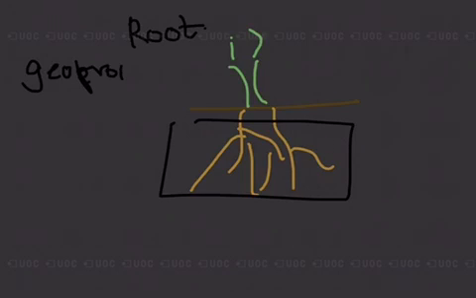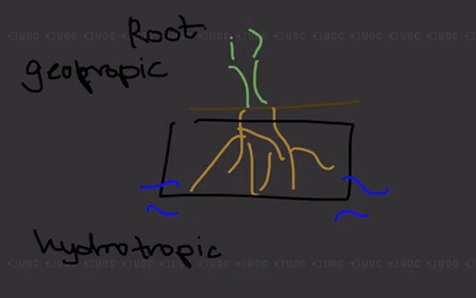Geotropic, meaning it grows towards the ground, or toward geo means earth, so it grows towards the earth. It is positively hydrotropic. Hydrotropic meaning it moves towards the water. So let's say we have water here, underground water. The roots have a tendency to grow towards the water like this. Alright. So they are positively hydrotropic and negatively phototropic.